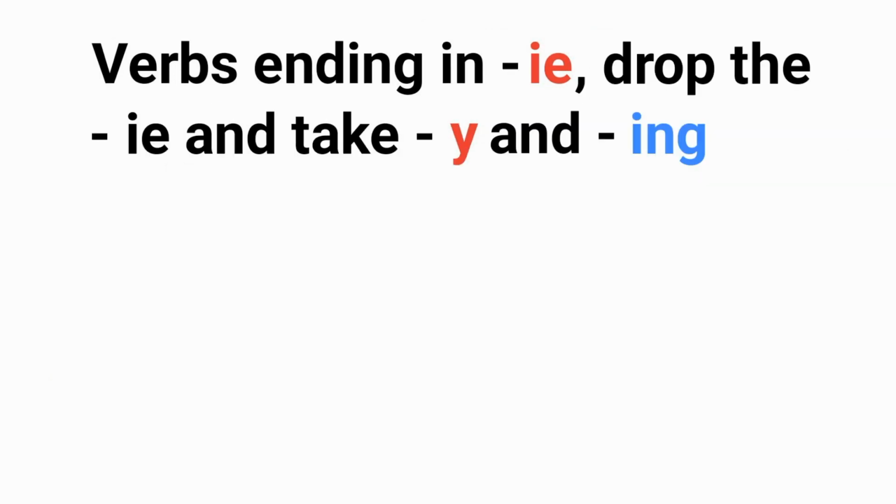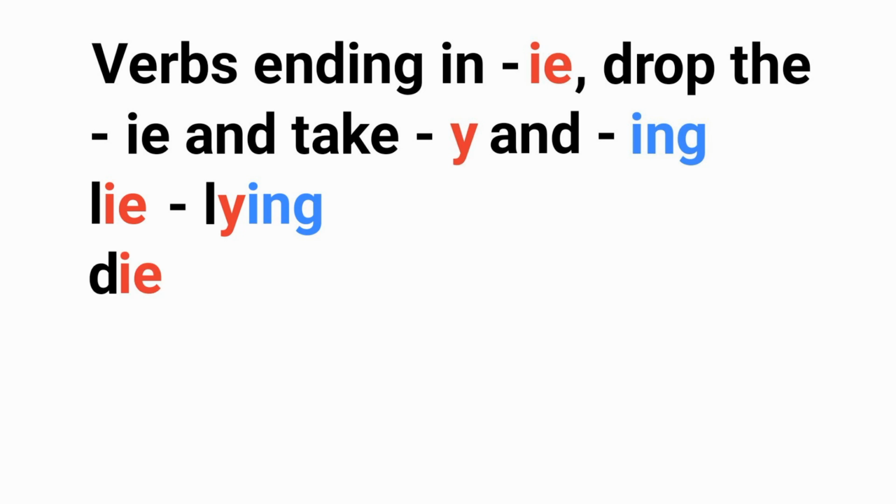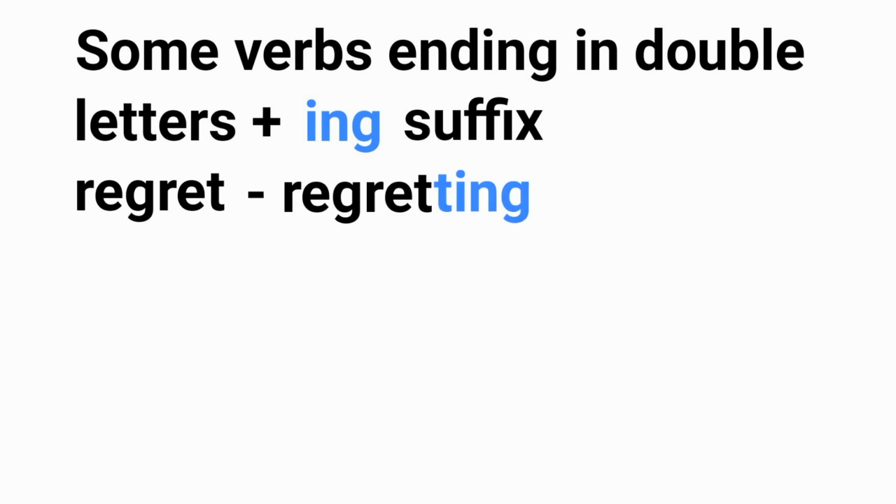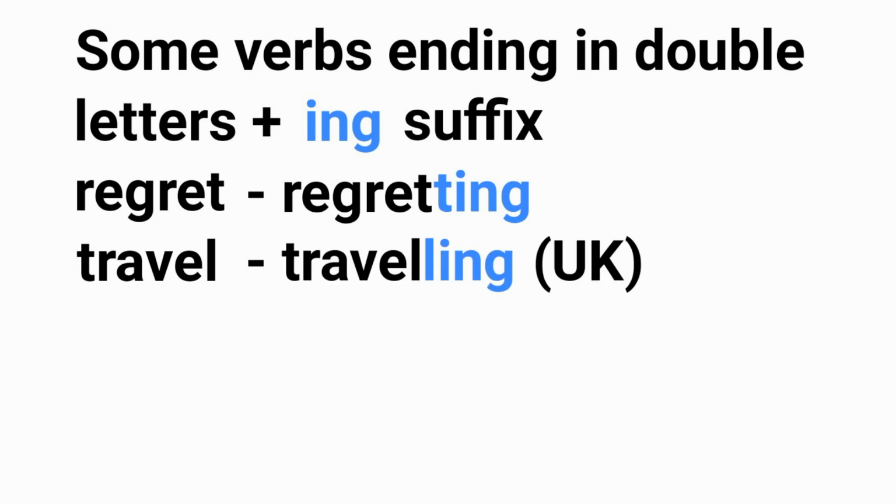Verbs ending in ie, drop the ie and take y and suffix ing. For example, lie, lying, die, dying. Some verbs ending in double letters plus ing suffix. For example, regret, regretting, travel, traveling, occur, occurring.